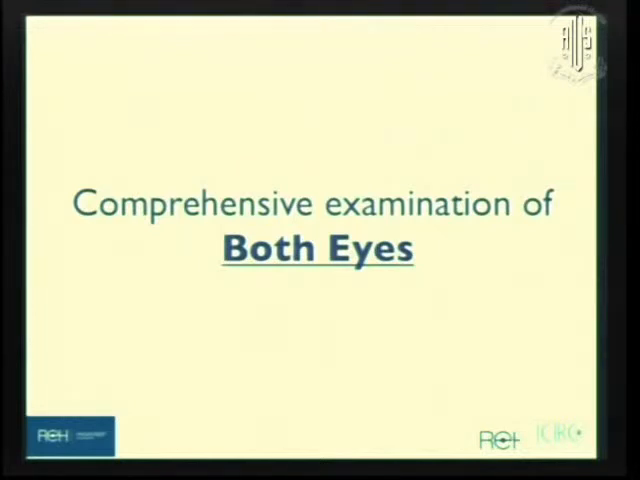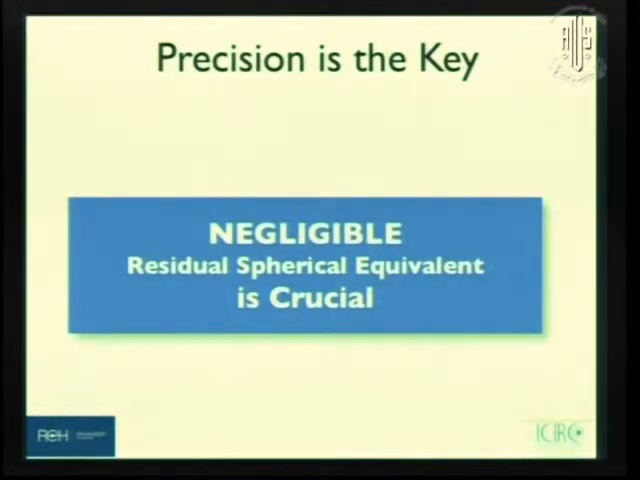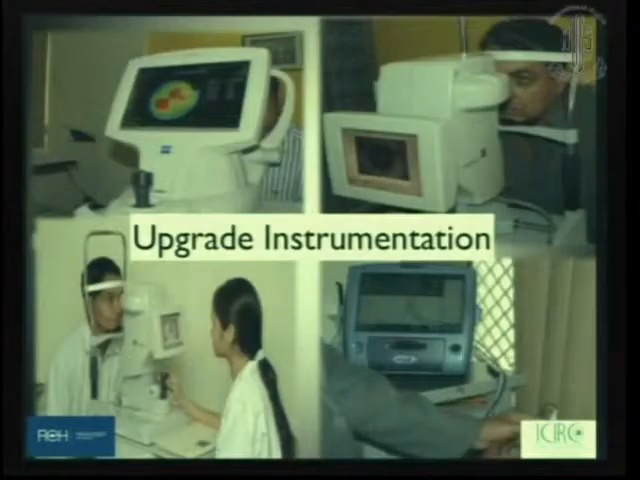So examine both the eyes. And precision, precision, precision. We all know that this is the age of negligible spherical equivalent. Irrespective of a multifocal IOL, a monofocal IOL, a toric IOL, every patient wants freedom from glasses, a good vision, and something that we can dependably tell them. And therefore, precise measurements often require upgradation of instruments.